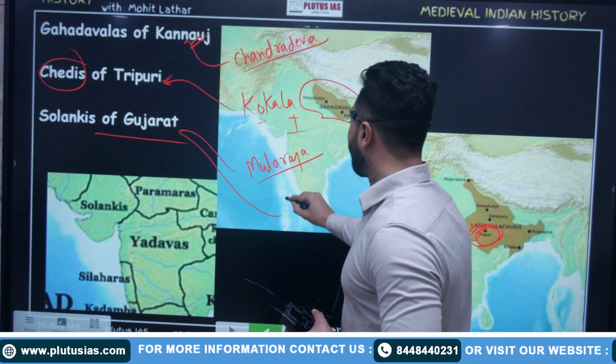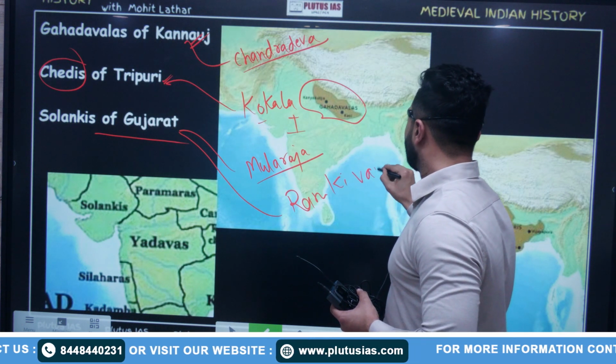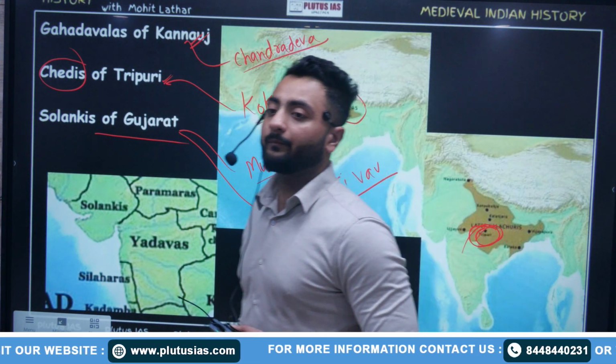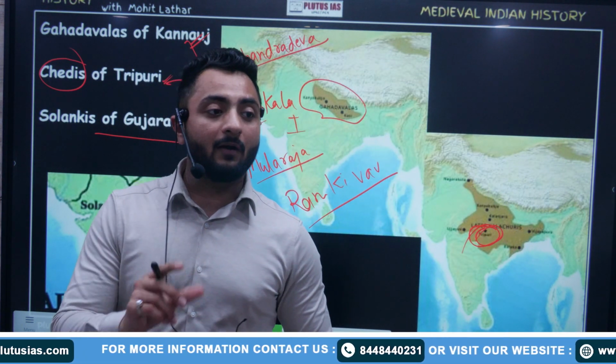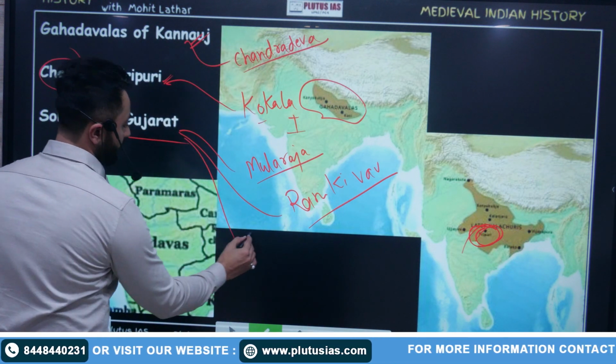Have you heard it? Stepwells. Rani Ki Vav. Bhima I means Bhima the first.